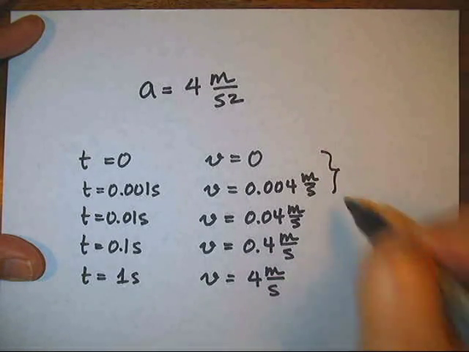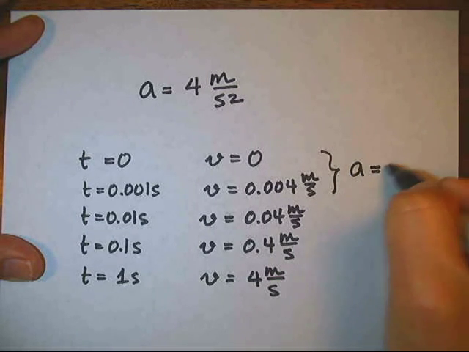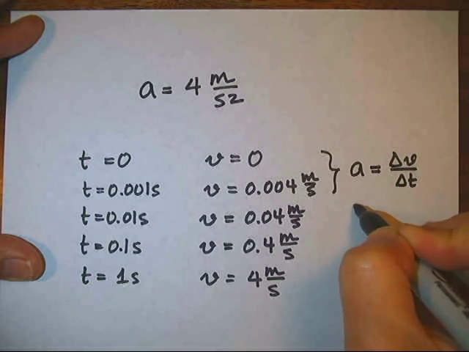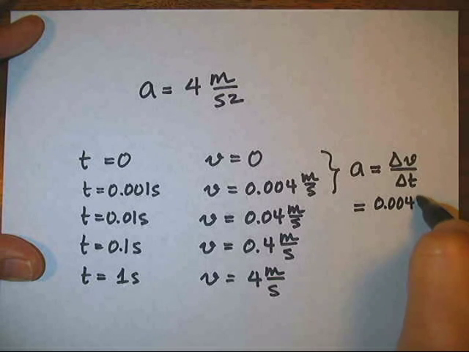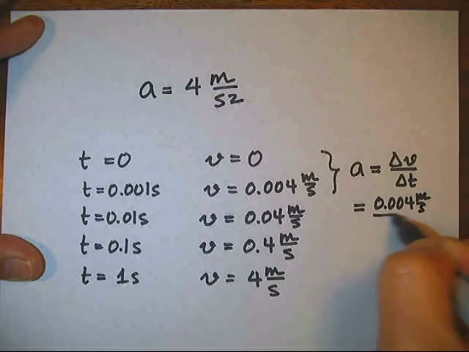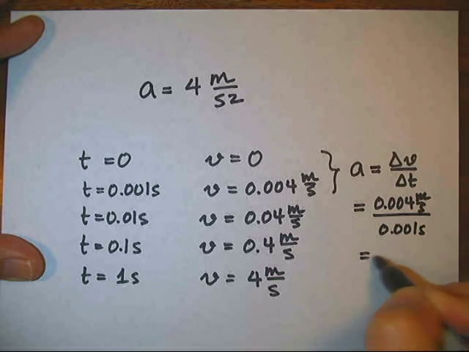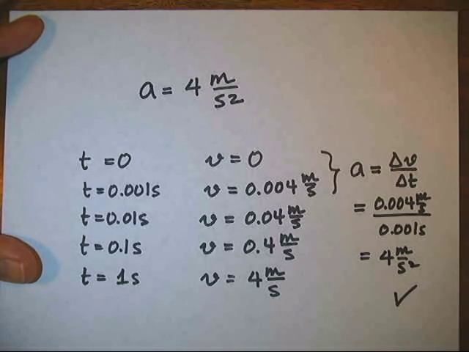The point is that even when the velocity is equal to 0, it's still changing. If the acceleration is constant, then the velocity is changing at a constant rate. When the velocity is small, the position is not changing very quickly. But the rate at which the velocity is changing is given as the constant acceleration.